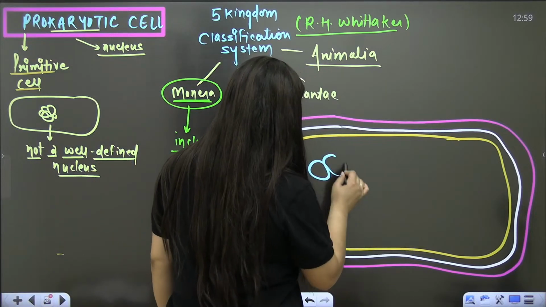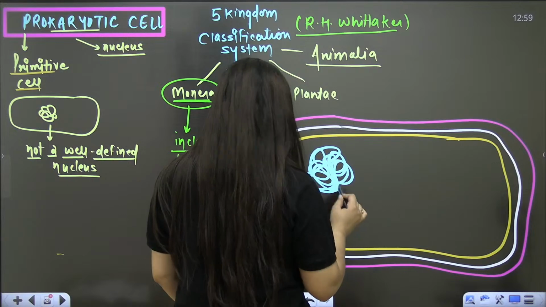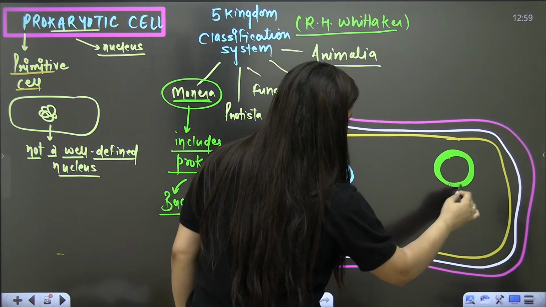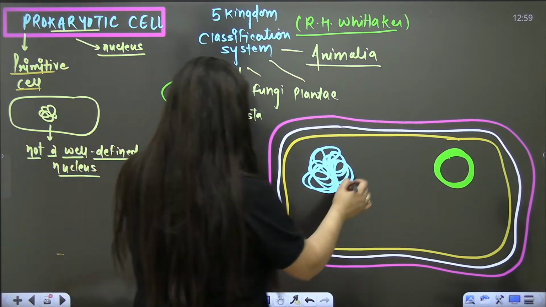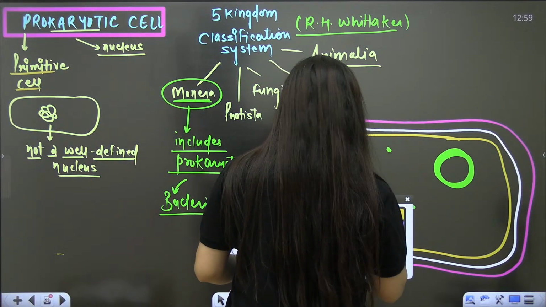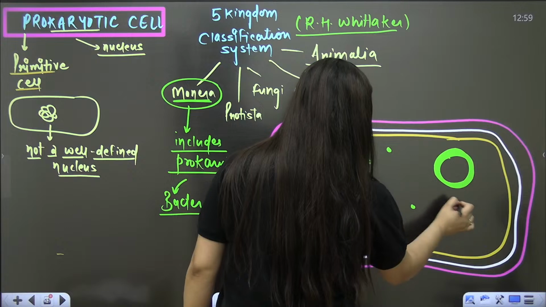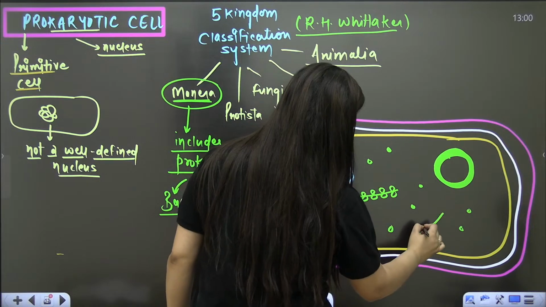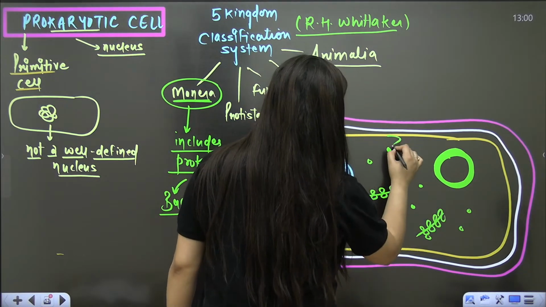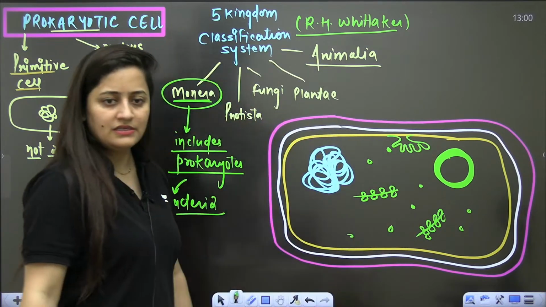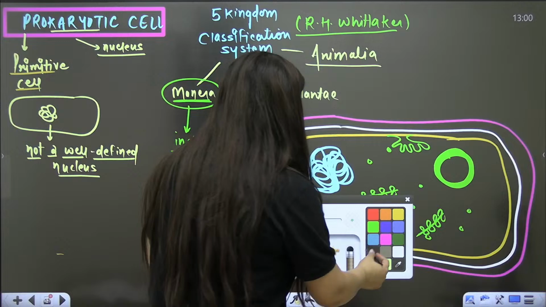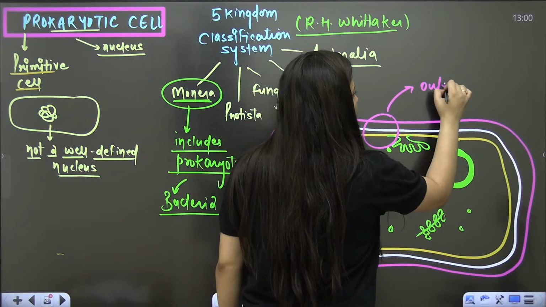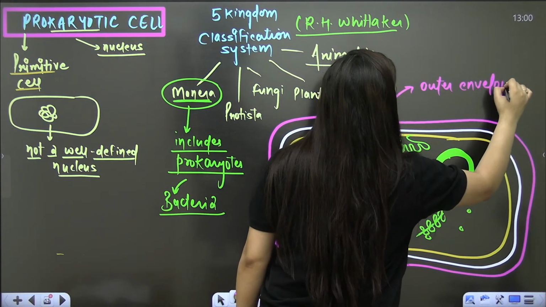Now, just have a look. See, prokaryotic cell. What is it? It's a bacterial cell. It is a prokaryotic cell. So first of all, we will talk about the outer envelope.